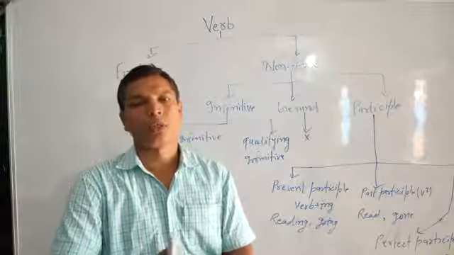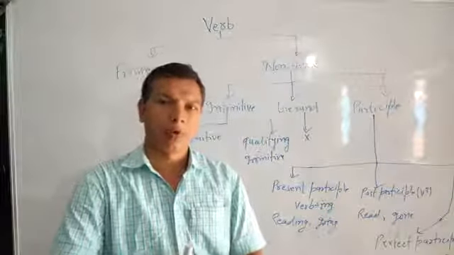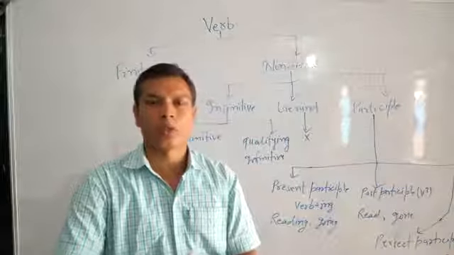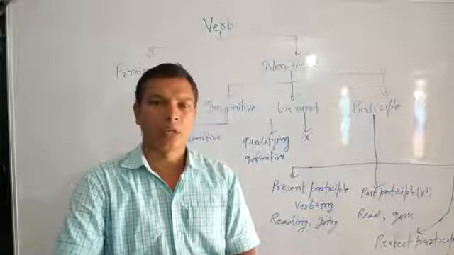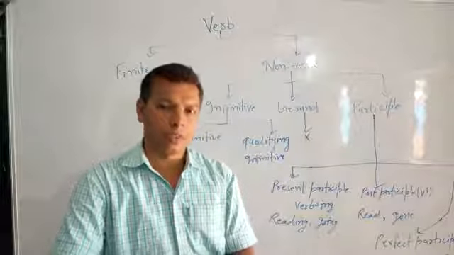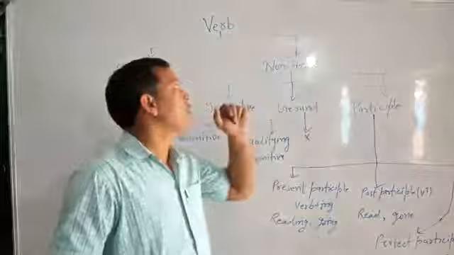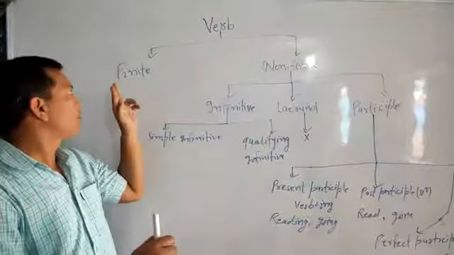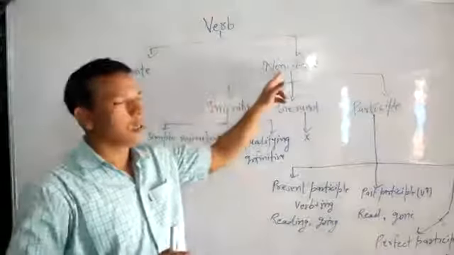In fact, as per form, there are two types of verbs, and these are finite and non-finite. As you can see on the board, as per form, there are two types of verb, finite and non-finite.